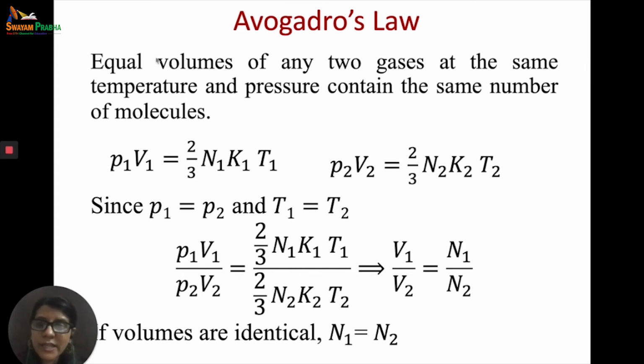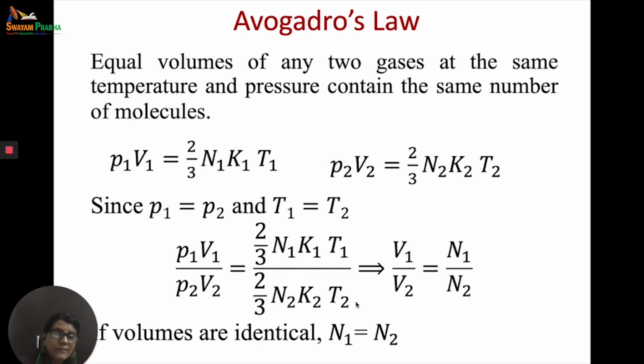Now we are saying equal volumes of any two gases at the same temperature and pressure. So if we keep the temperature and pressure constant for both states, that is P1 equal to P2 and T1 equal to T2, then we get P1 V1 upon P2 V2 is equal to 2 by 3 n1 k1 upon T1 upon 2 by 3 n2 k2 upon T2.